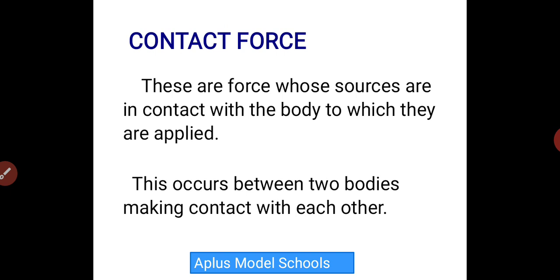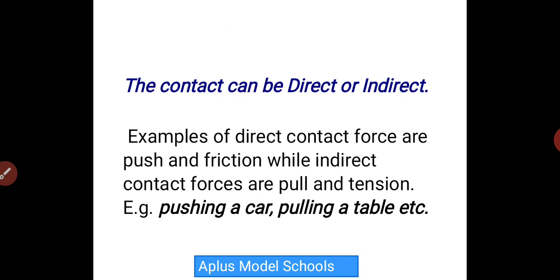If you put a leather ball at the middle of a field, you need someone to come in contact with that leather ball before it can move. That means you need an object or someone to exert a force on the leather ball before it is moved. This type of force is called contact force. It involves two bodies, you yourself and the object coming in contact with the leather ball. And the contact can be direct or indirect.